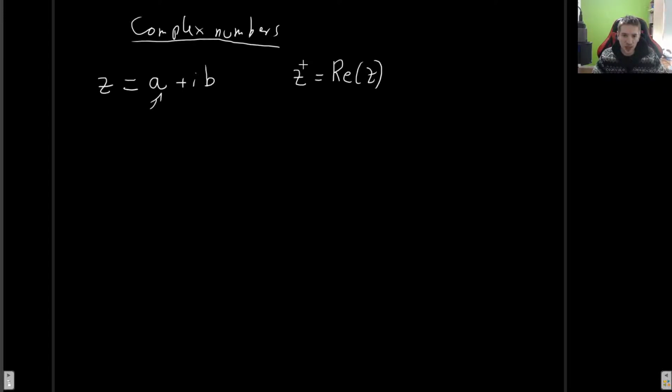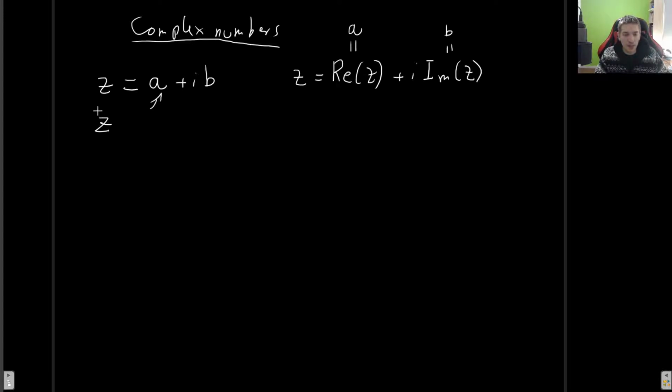So you might as well just write, instead of A, Re of Z, noting that this is of course A, and instead of B you write Im of Z, which stands for imaginary. So B is the imaginary part of Z. Now I just wanted to write this because this notation actually is used quite a lot, so I just want you to know that it is there.